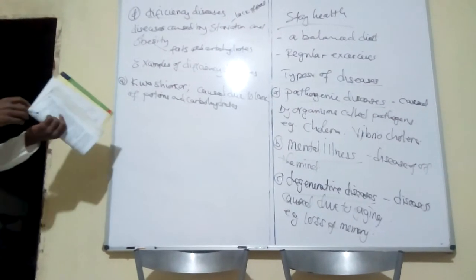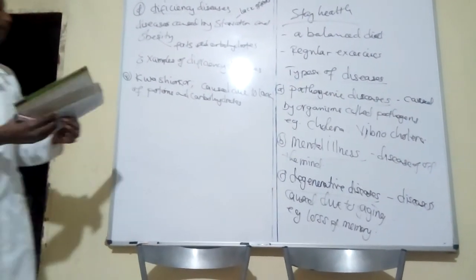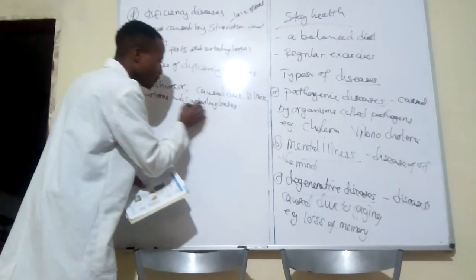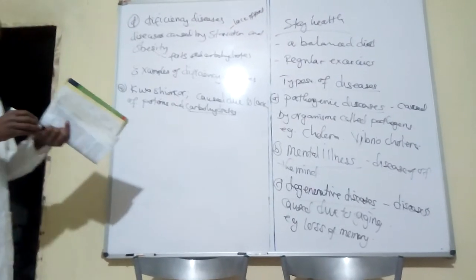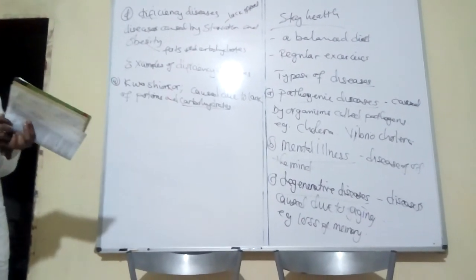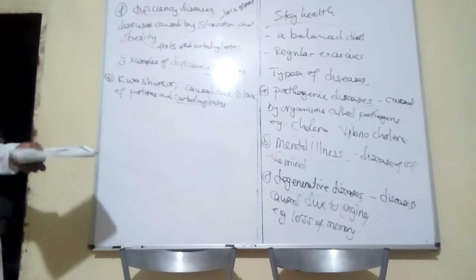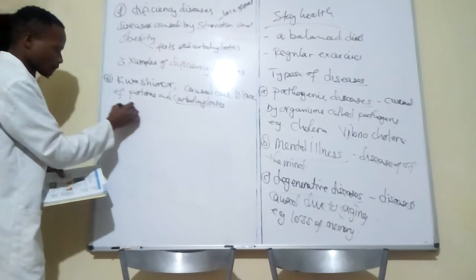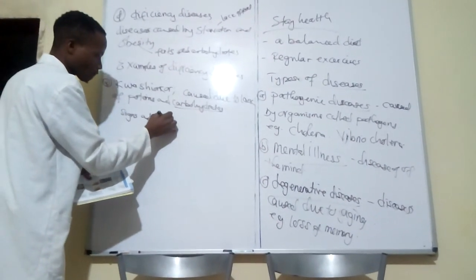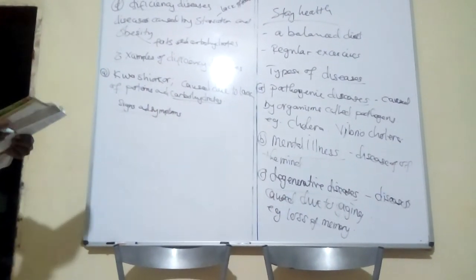So if the meal you are eating does not contain proteins and carbohydrates, especially carbohydrates, then the disease which you suffer from is called kwashiorkor. Now, you should know the signs and symptoms of kwashiorkor.